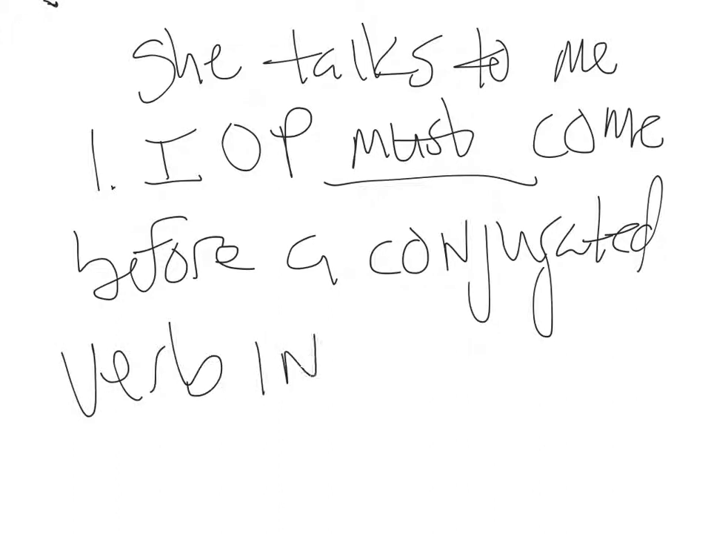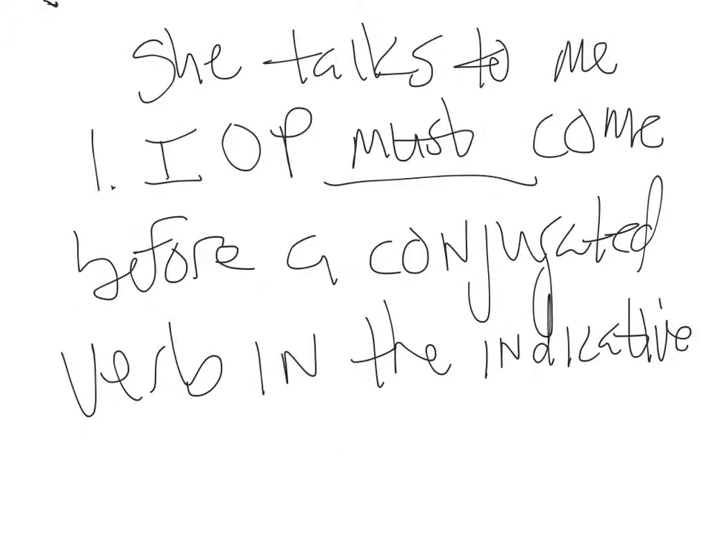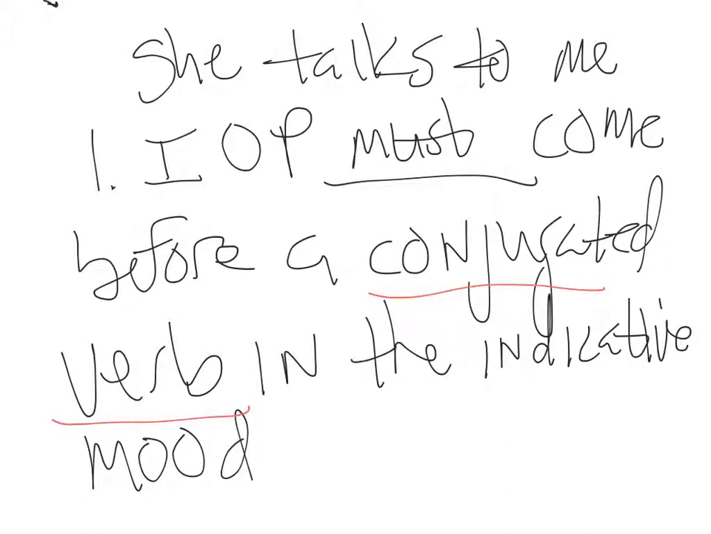Now that's a bit much for you guys to understand right now about moods, but just suffice to say, whenever we have a conjugated verb, you need the object pronoun in front. Same with direct object pronouns. Okay, so that's our rule for now. And we have two situations, a couple examples.